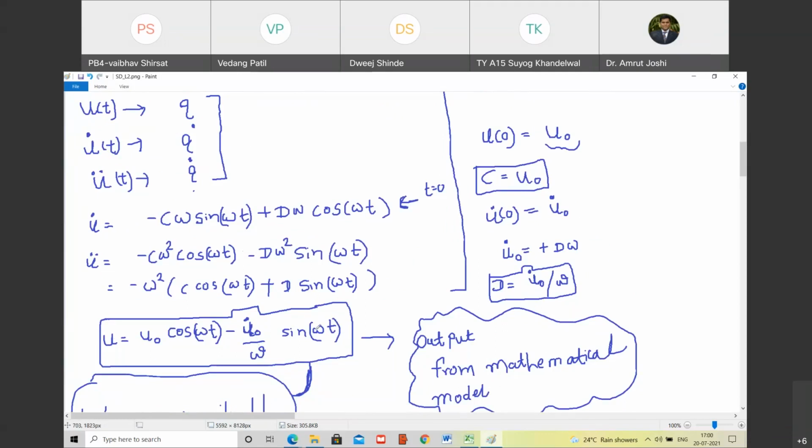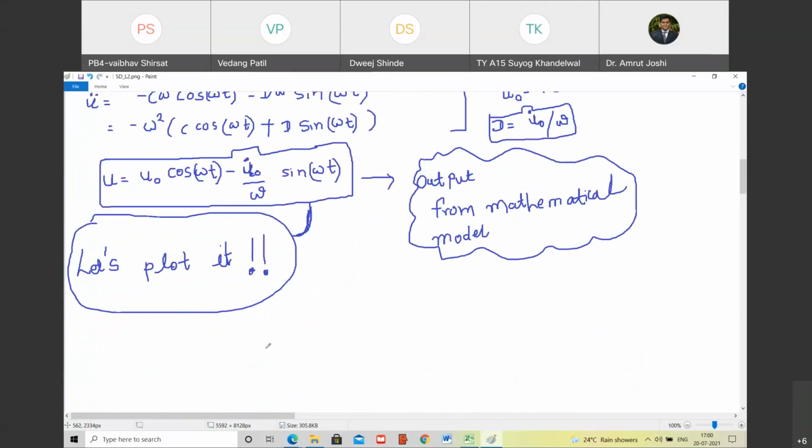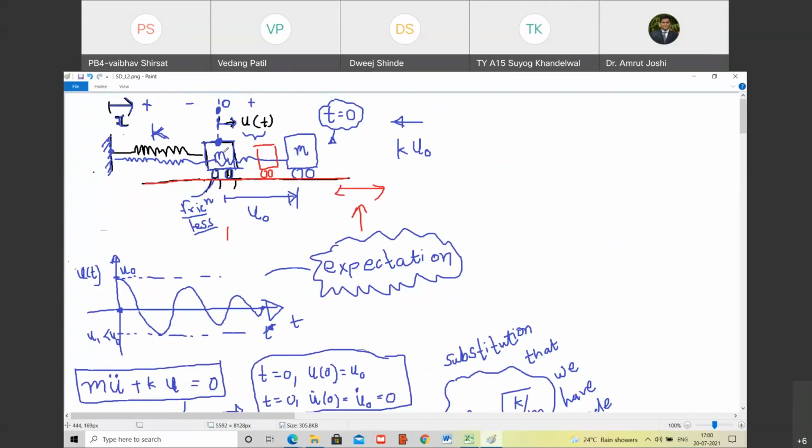Okay, but this is the solution. Now what we are going to do is plot this solution. Let us see how the solution looks. That means how the displacement of the mass from the mean position varies as a function of time is our interest.